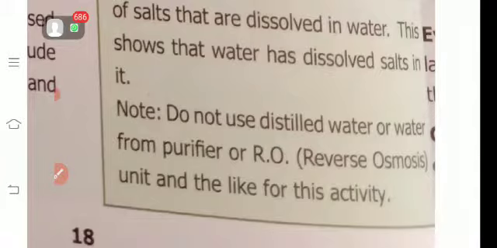Do not use distilled water or water from a purifier or reverse osmosis for this activity. Distilled water means the salts like calcium, sodium and potassium are not dissolved in purified water. These salts are used to strengthen your body. So don't drink distilled water.